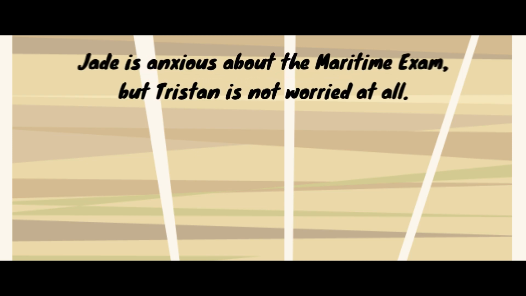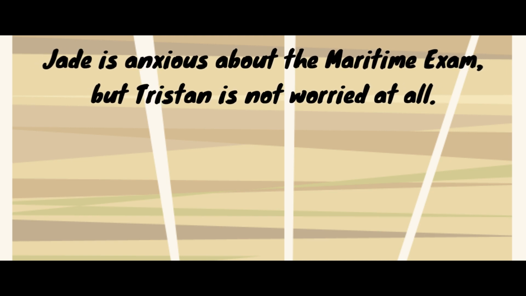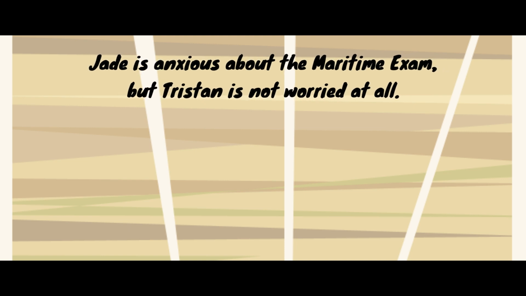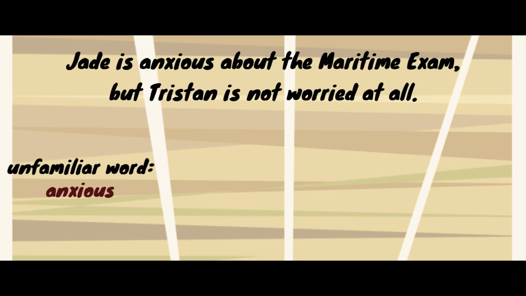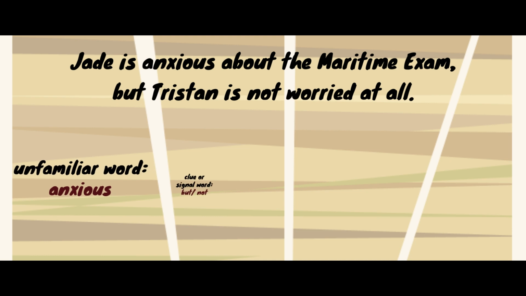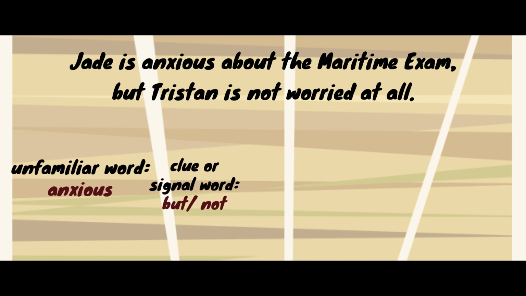Example, Jade is anxious about the maritime exam, but Tristan is not worried at all. Now let us look for the clues or signal words. First, what is the unfamiliar word? Correct, that is anxious. Now what is the clue or the signal words? We have here but and not. Therefore, the type of context clue in the sentence is antonym. Now what is the opposite word given in the context clue?